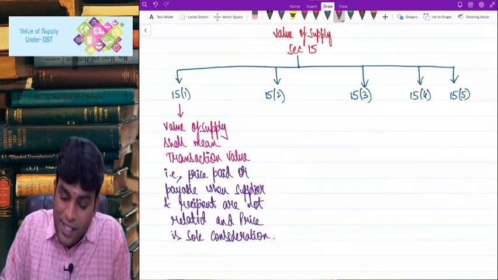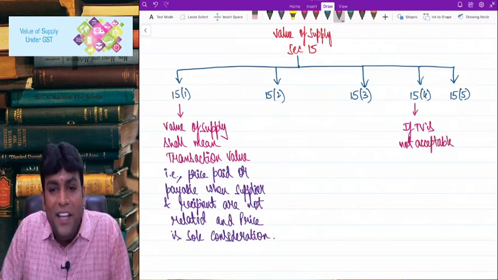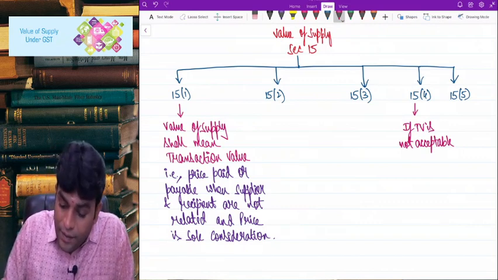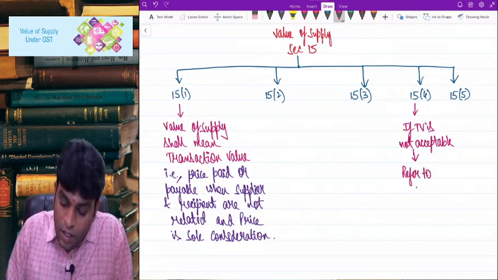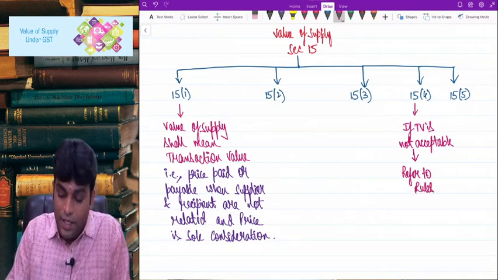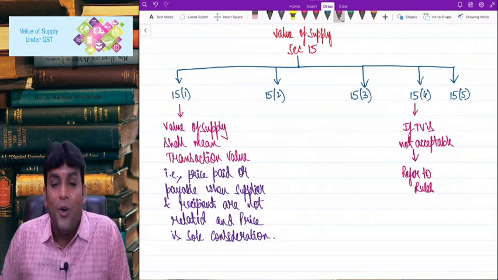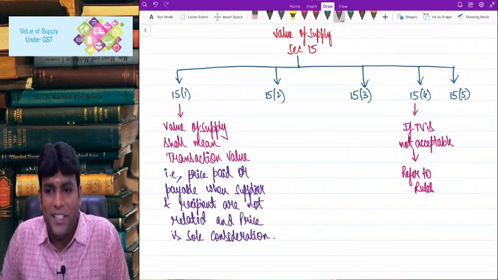That is why there is one section called 15(4) which says that if TV is not acceptable, when I say TV, TV stands for transaction value. Exactly. If transaction value is not acceptable, then my dear friends, let me tell you what will happen is, law just told, refer to rules. I repeat one more time, my dear friends, if transaction value is not acceptable, it just says refer to rules, and we have got some good number of rules like rule 27 to rule 35. There we have got so many points to talk in detail that we'll talk in detail. Don't worry, I'll revise those points also for you in a separate video.